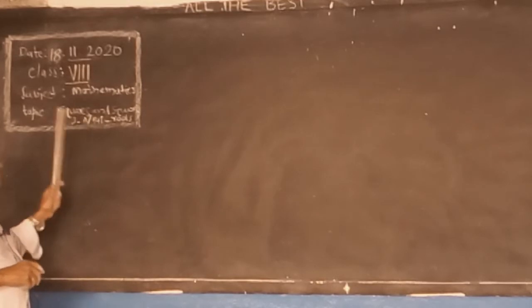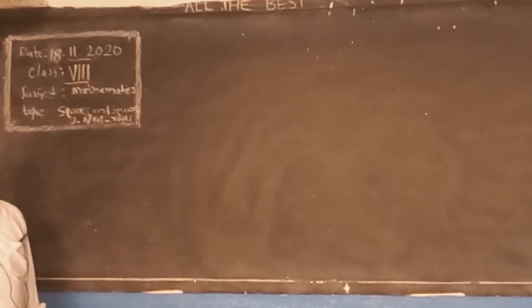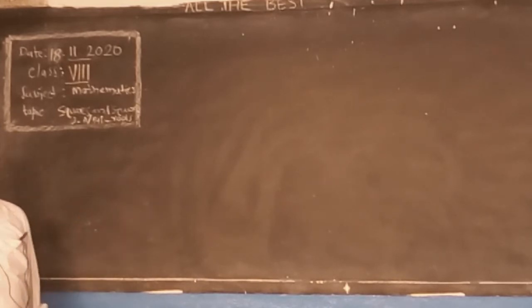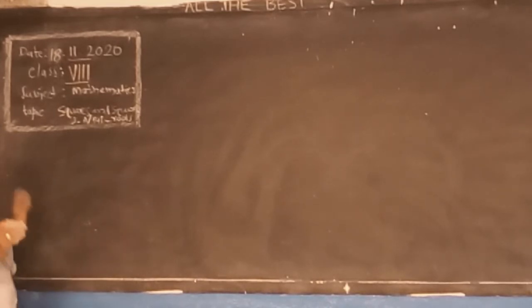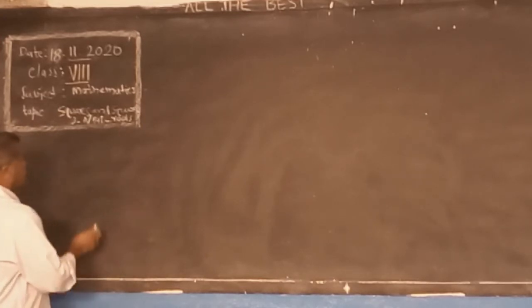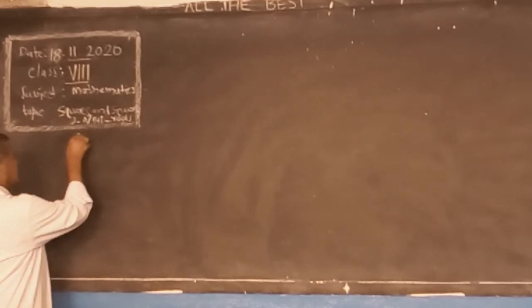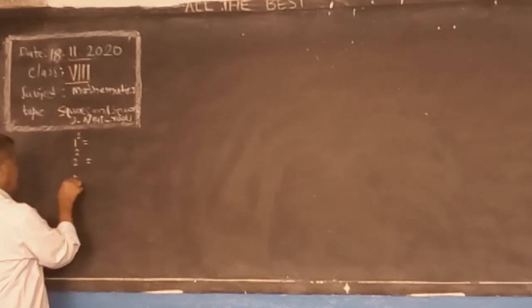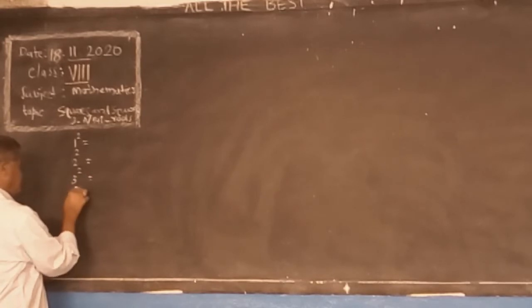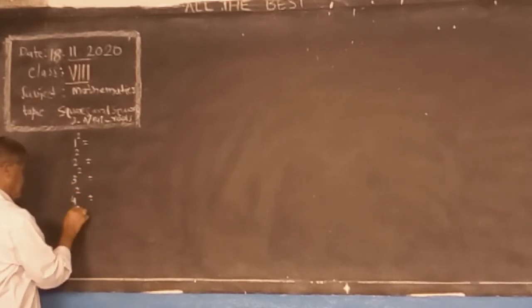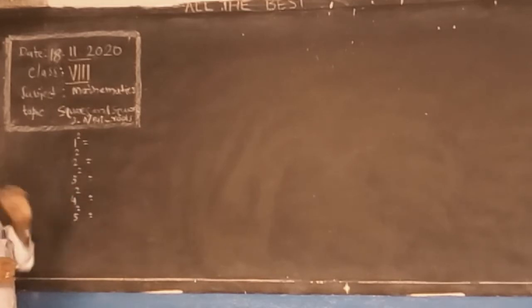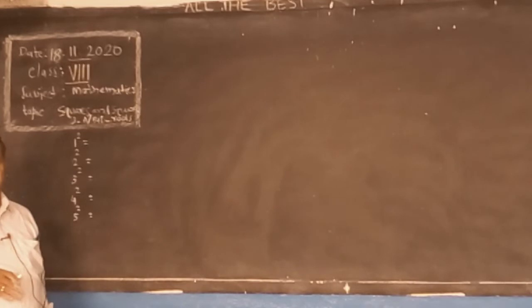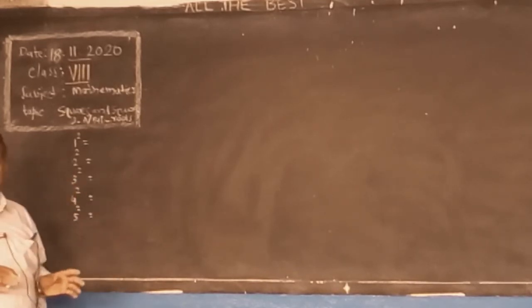Squares and square roots. First of all, let us find squares. Next, roots. To get that, first of all, you please write 1 squared, 2 squared, 3 squared, 4 squared, 5 squared, 6 squared, like that up to at least 30. You should know what is 17 squared.